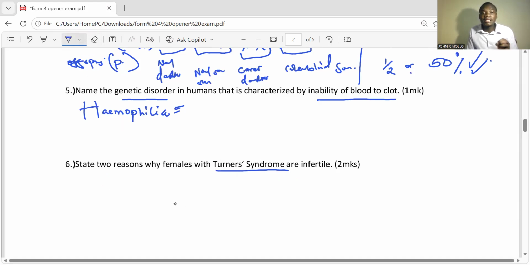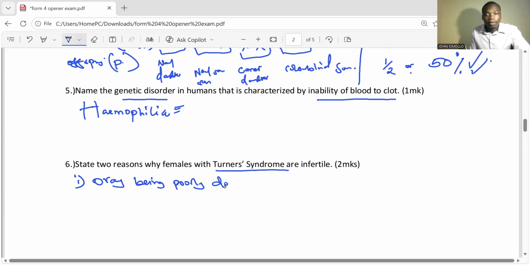So infertility in females is brought by, number 1, the ovary being poorly developed. If the ovary is poorly developed, are you getting that?